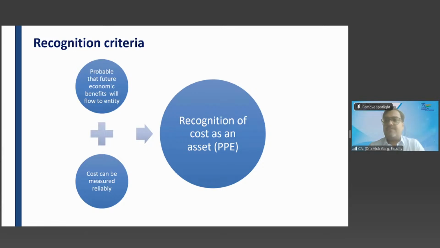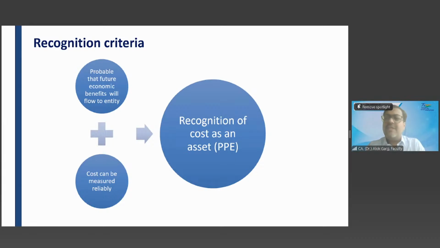So friends, the companies also create a policy on materiality. On the basis of a materiality threshold, they make a policy that all items individually costing 5,000 rupees or less, or 50,000 rupees or less, will be expensed in the year of incurrence itself, right? So as per that policy, you can expense off on the basis of materiality only.